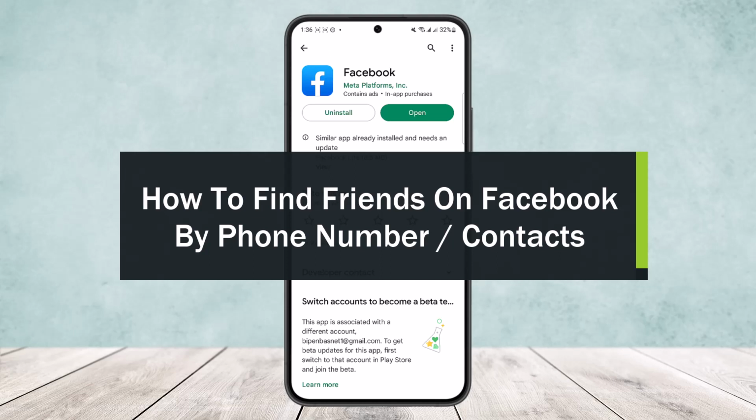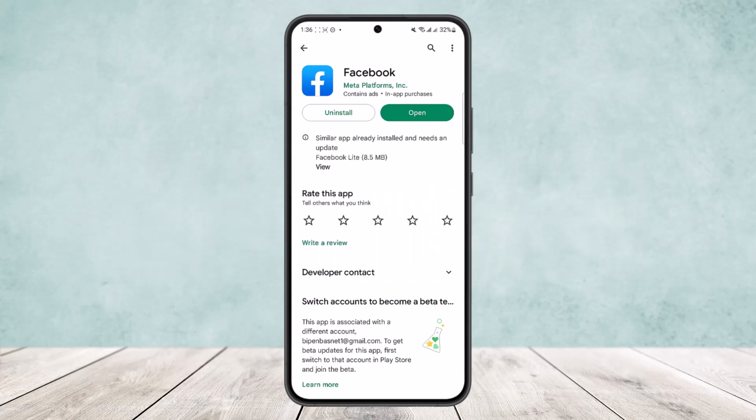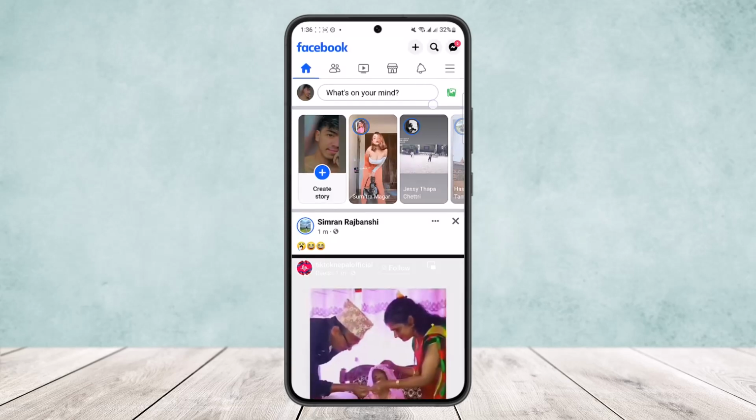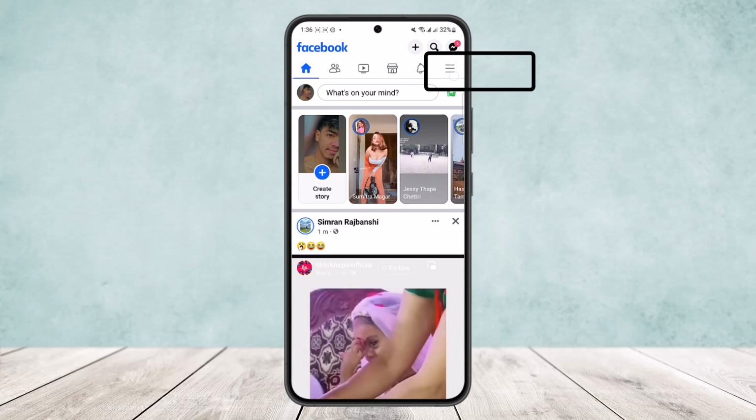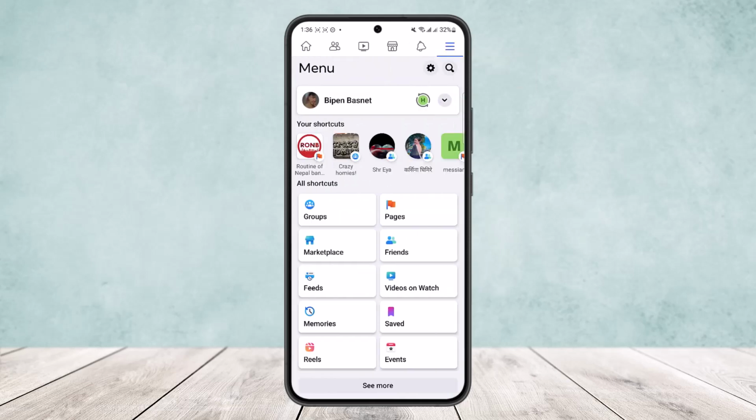Today I'll guide you on how you can find friends on Facebook by their phone number or their contact number. Now it's quite simple. Simply open the Facebook app, you'll get an interface like this. Tap on the three horizontal line icon at the top right corner of your screen, and then what you want to do is tap on the settings icon.